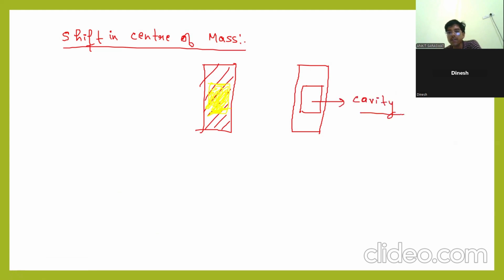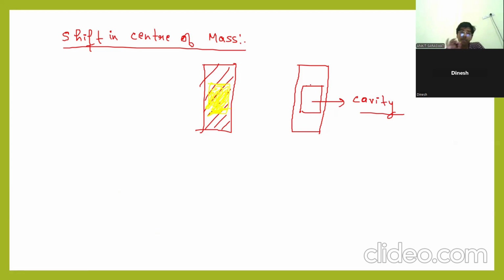Then there is a shift in center of mass because here the total mass we are taking, and here mass is less. We are taking a little bit of mass out. We are making some cavity. So there is a shift in center of mass. Clear? Center of mass is the center of all the masses, an imaginary point. But if you decrease the mass, then center of mass also shifts. If you cut any section from the whole body, then center of mass shifts. Clear?